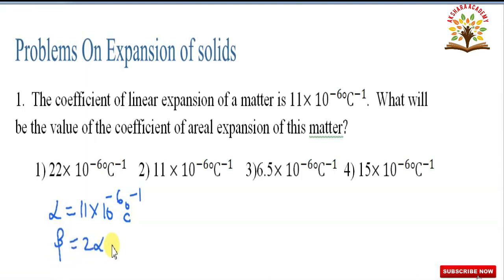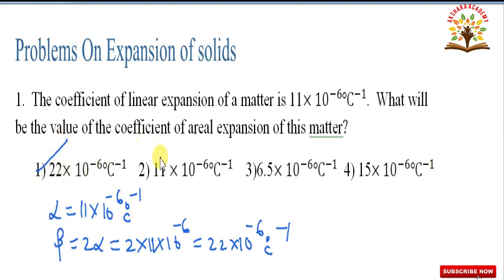Beta is equal to 2 alpha, that is 2 into 11 into 10 to the power of minus 6. So, 2 times 11 is how much? 22. So, 22 into 10 to the power of minus 6 degree centigrade inverse. This is the value of beta. So, first option is correct.